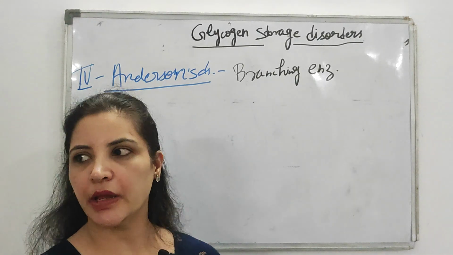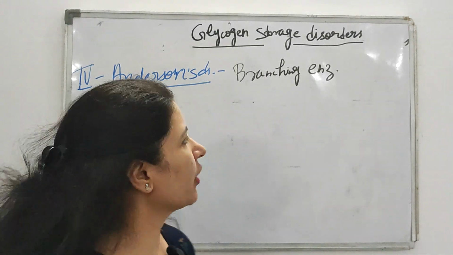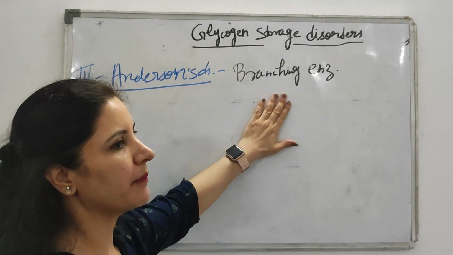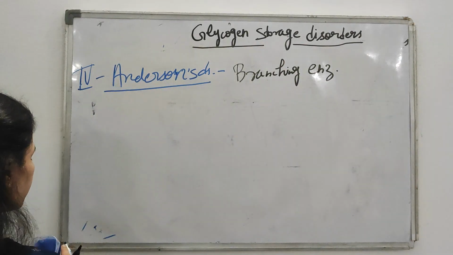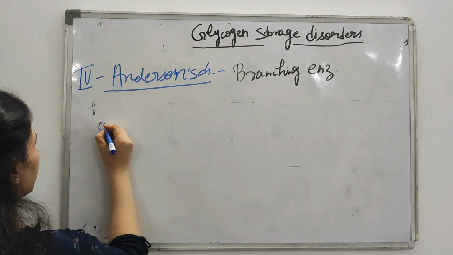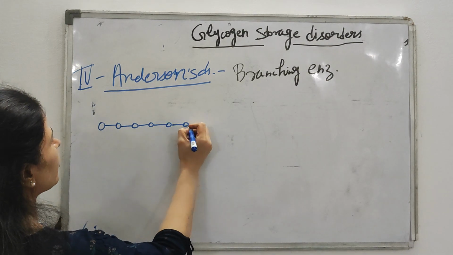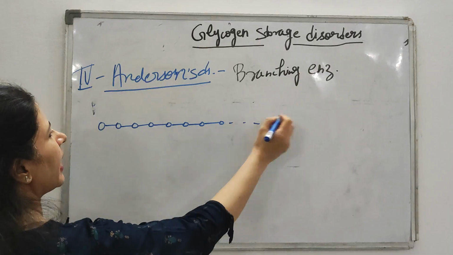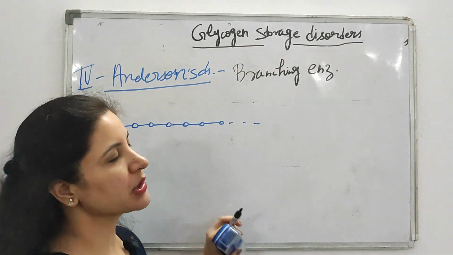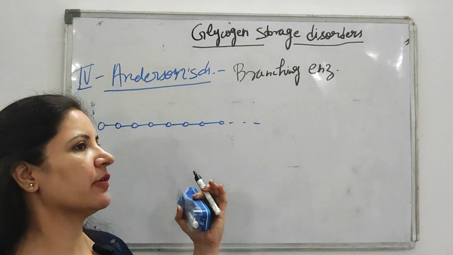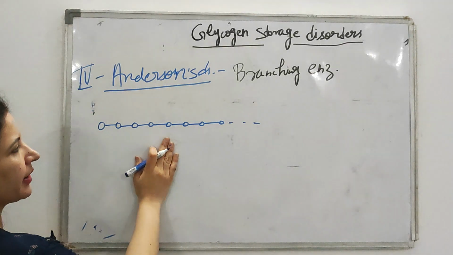If the branching enzyme is not there, then what will happen? No branching will be there. Then a long glycogen molecule will accumulate, because there is no branching enzyme, and it is accumulated in the body.